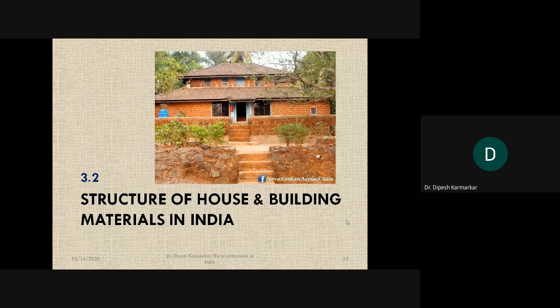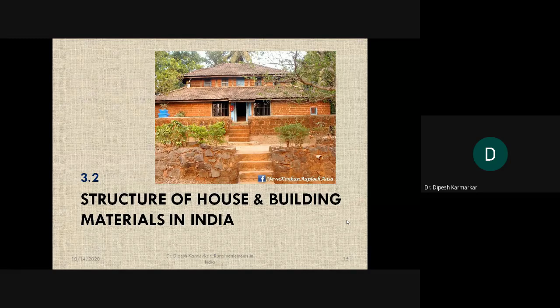Obviously, because the building material, and that too of rural settlement, mainly comes from the material that is available in the environment, the material that is available in the nearby area. Okay, so it is basically a natural material that is used for constructing rural settlements or rural houses.